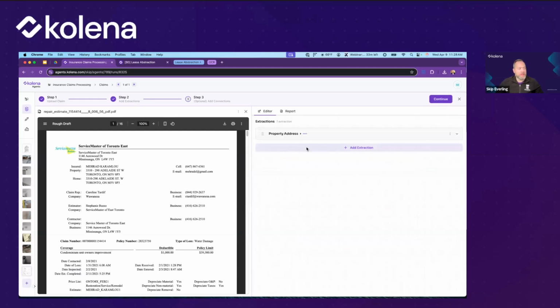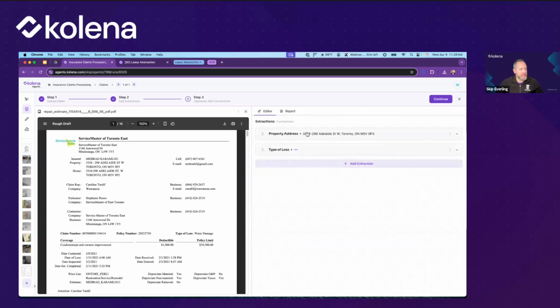Just to show an example, I want to know, what is the type of loss that's being described here? Why did all of this happen? What category? This is again going to make a categorization. You can see we've got the property address now. I want to know the floor area by... actually, let's see.